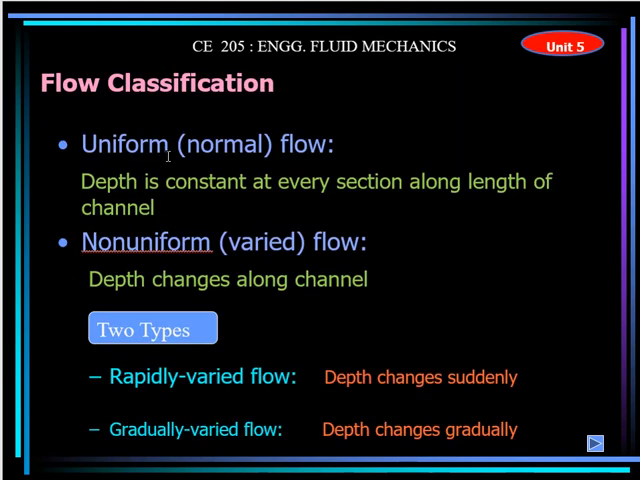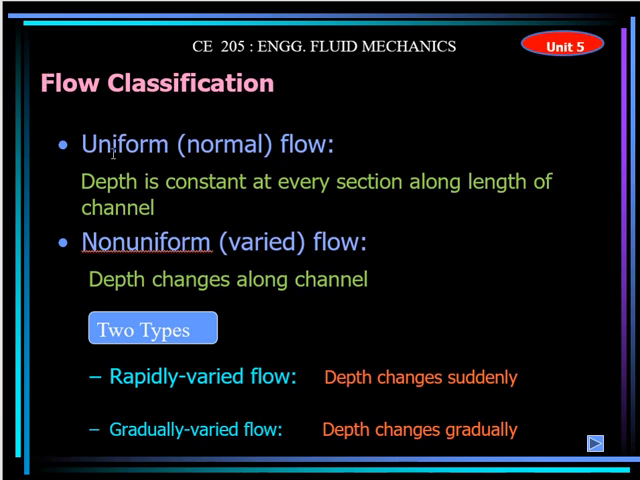Classification in the open channel, say, like in a river or any other open channel type of flow. There could be a uniform flow, which is also called the normal flow, in which depth is constant at every section along the length of the channel. It's a very smooth flow. There is no change in the height of the water, then it is uniform.